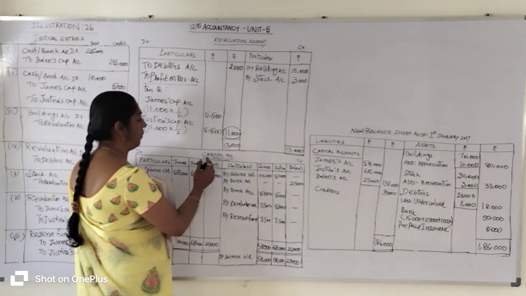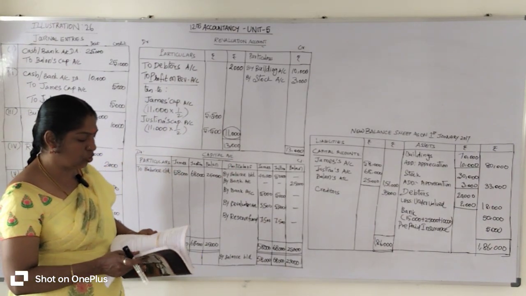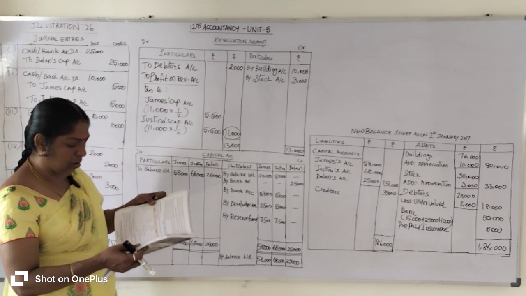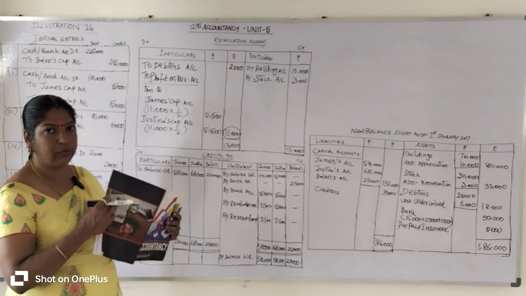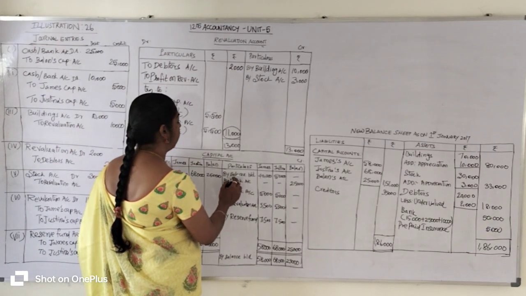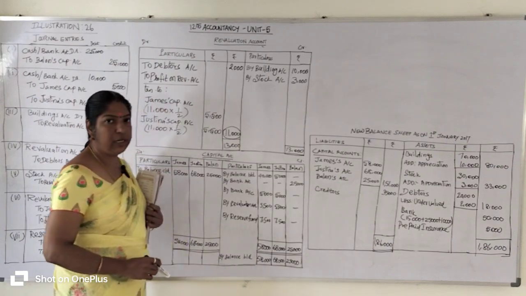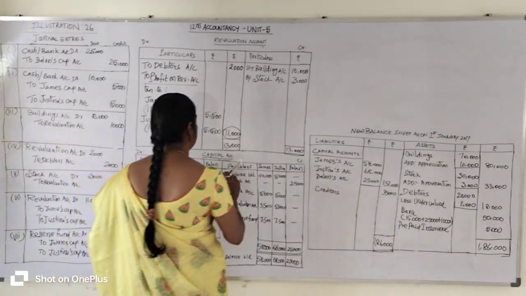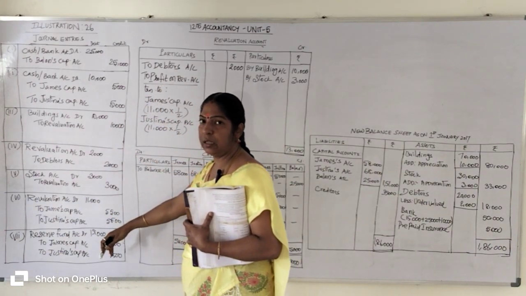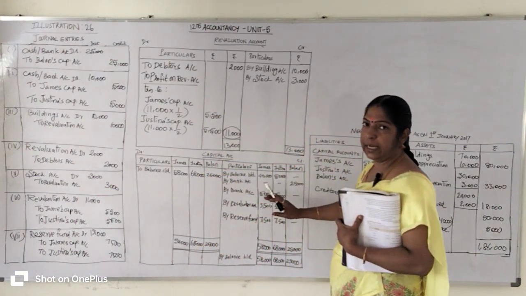The opening balance of the capital account always shows on the credit side. The opening balance of the capital account is given in the question. So the capital accounts of James and Justina are 40,000 and 50,000 respectively. The opening balance of the capital account we write as by balance brought down, 40,000 for James and 50,000 in Justina's column. Listen, the transactions related to the capital account that appear in the journal entry are to be entered in the capital account.